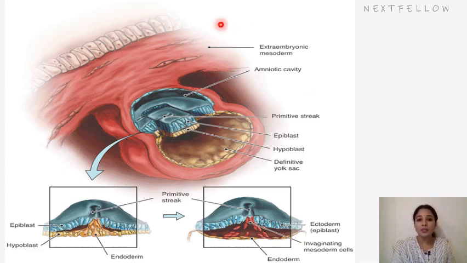The primitive node is the elevated region on the cranial end of the primitive streak, and that is known as the primary organizer because it regulates important processes such as gastrulation and also the formation of the notochord and craniocaudal axis. That is the reason it is called the primary organizer. And the primitive pit is the depression in the primitive node, which we already know. So that is about the primitive streak.